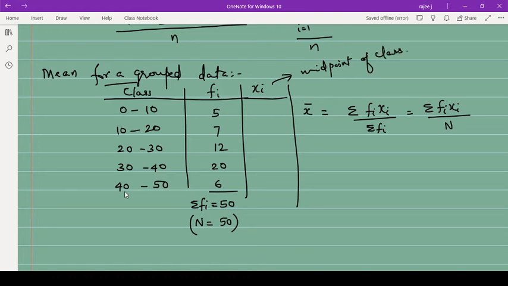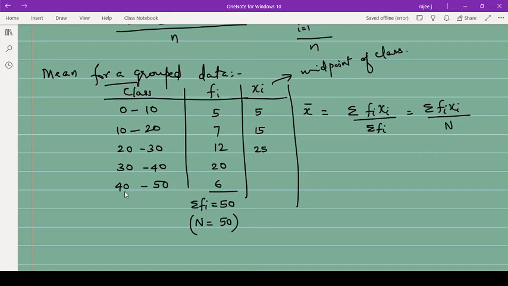To get the midpoint, we do upper limit plus lower limit divided by 2. So 0 plus 10, 10 by 2 is 5. Then 10 plus 20, 30 by 2 is 15. Then 20 plus 30, 50 by 2 is 25. So you can see it is increasing by 10 each time, because 10 is the class interval. That interval will be added.